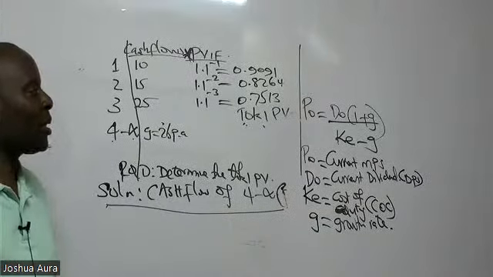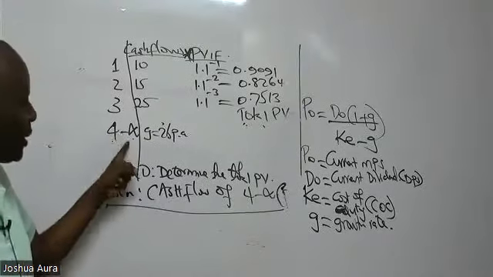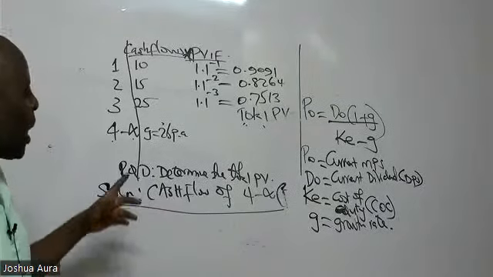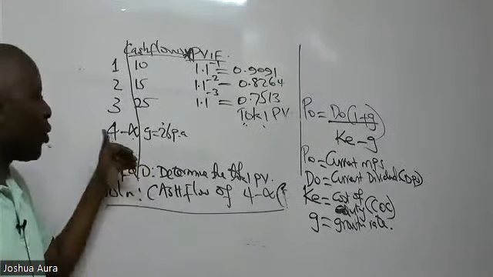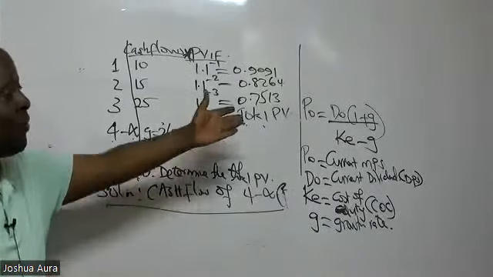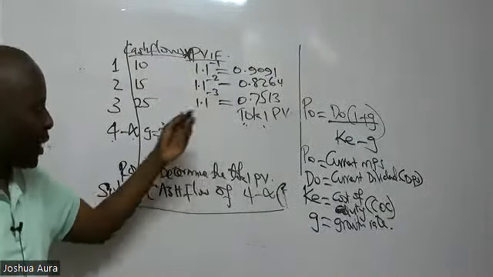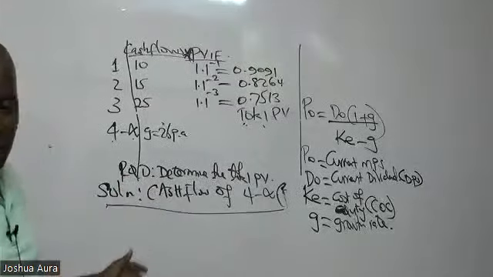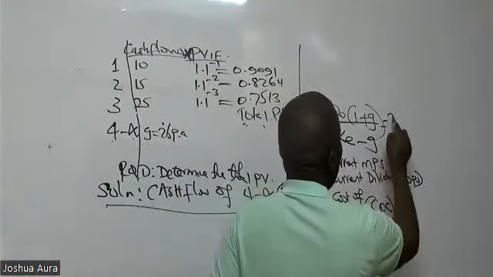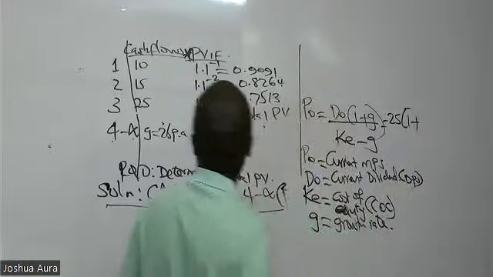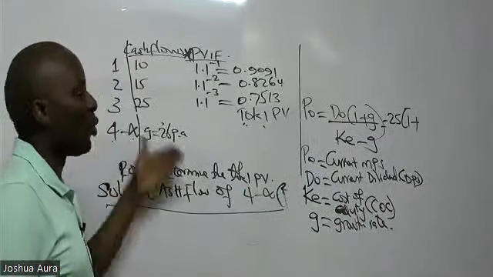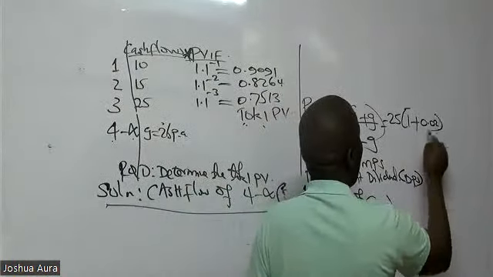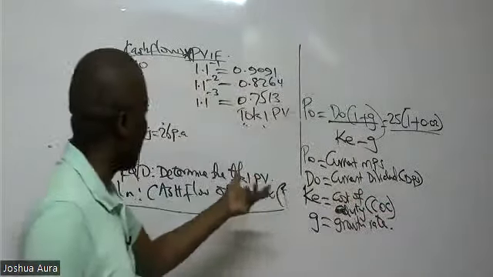Now, ladies and gentlemen, please listen to me very well. In this case here, we are evaluating an infinite cash flow. So basically, I would want to have here my PO. Then how do I treat this? Remember here, I don't have dividends. I'm only borrowing that formula for purpose of getting this cash flow here. So the most current cash flow is this 25. So I'm trying to plug in. We are saying that this will be 25 into 1 plus the growth rate, the perpetual growth rate. The perpetual growth rate is 0.02. So here we have 0.02 all over the cost of equity. In our case here is the cost of capital.